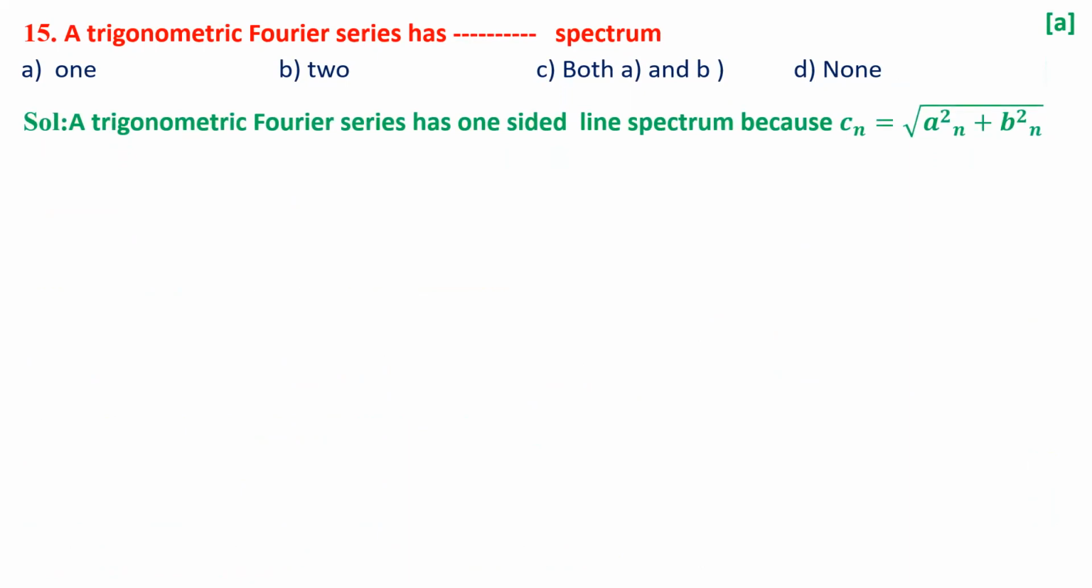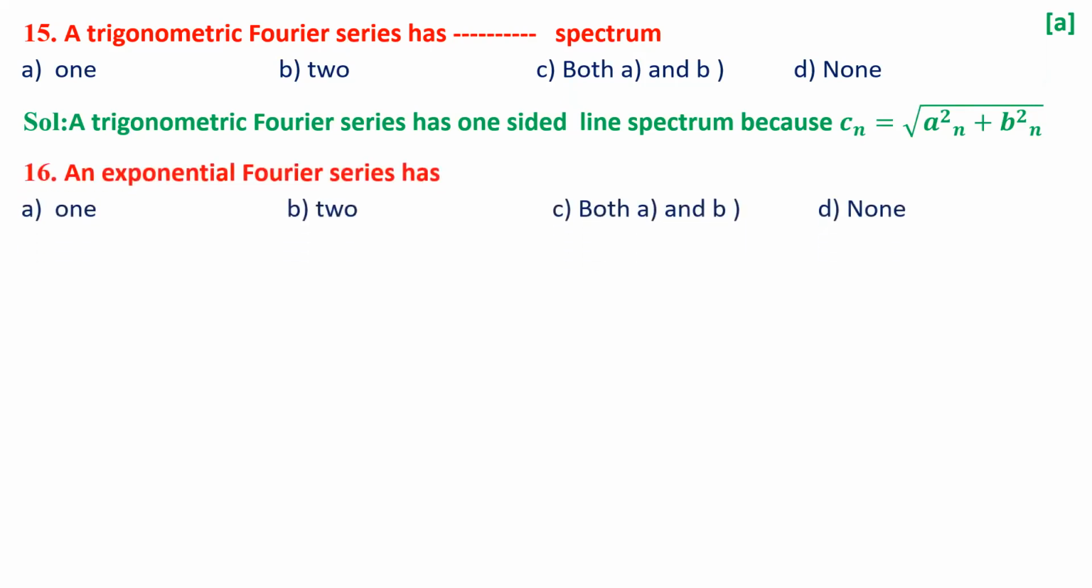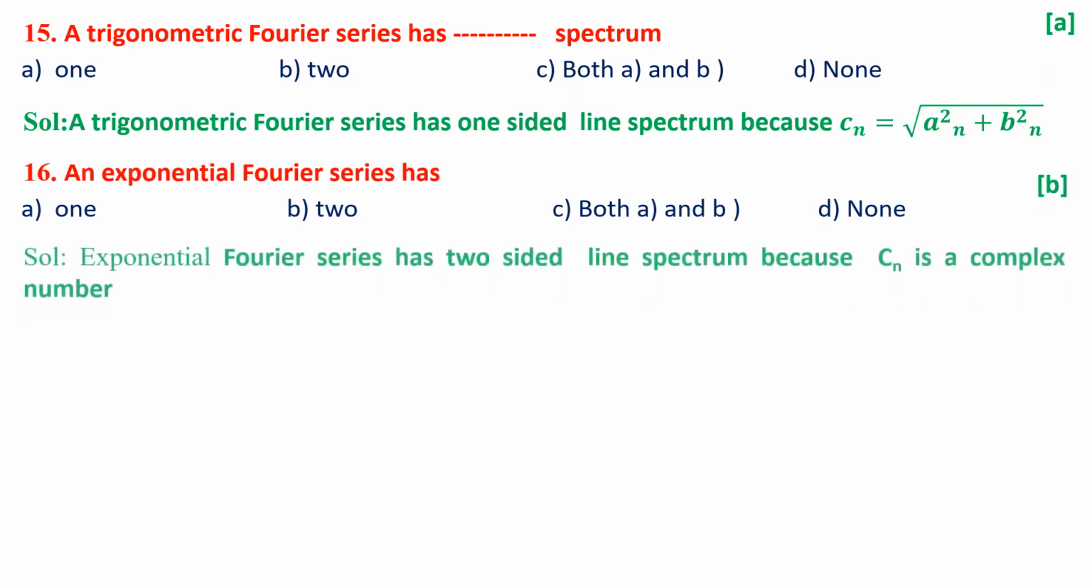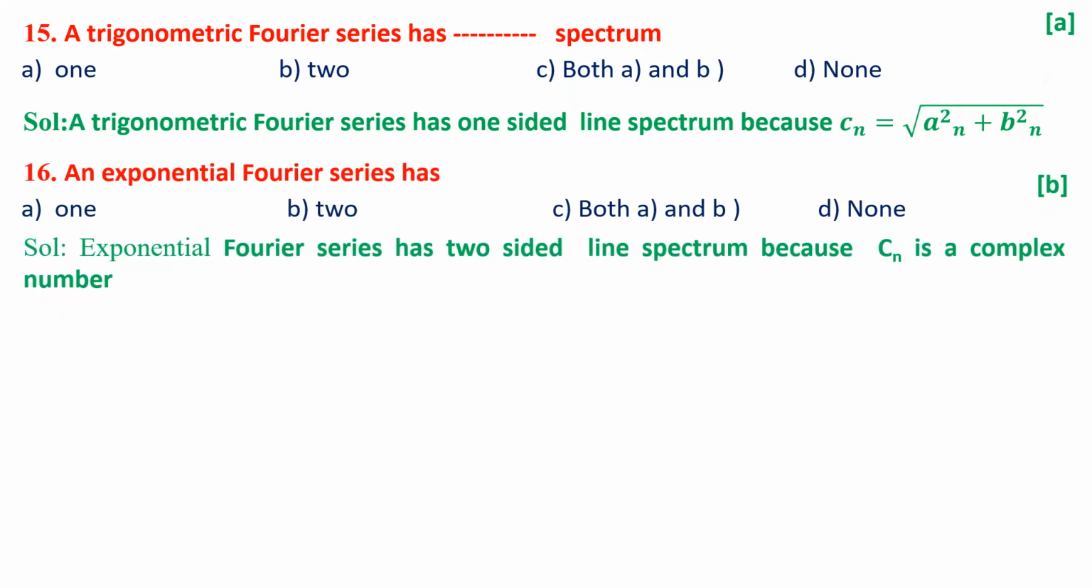This is only a one-sided spectrum, that is A. An exponential Fourier series has 1, 2, both A and B, none of this. So here it is a two-sided spectrum. An exponential Fourier series has a two-sided line spectrum because Cn is a complex number.